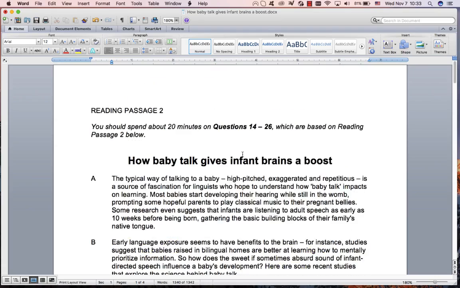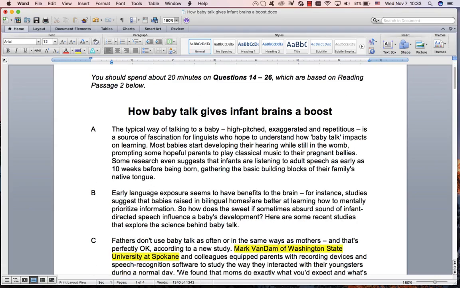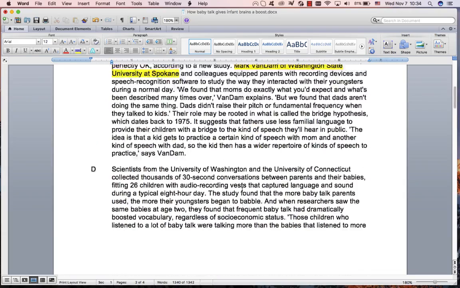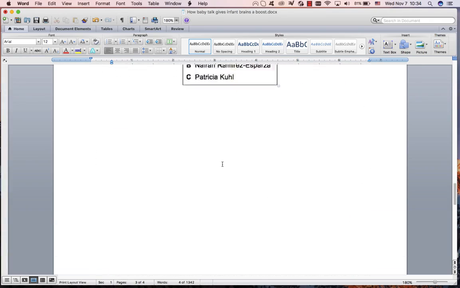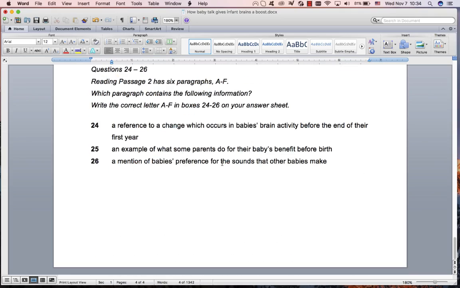And I'll just show you where they are. Remember, you will look in A, B, and E. What do parents do before birth? While the mother is still pregnant with the baby, they play classical music. Still in the womb means still in the mother's stomach. So that one is A. You could find it quite quickly because you start scanning at A.